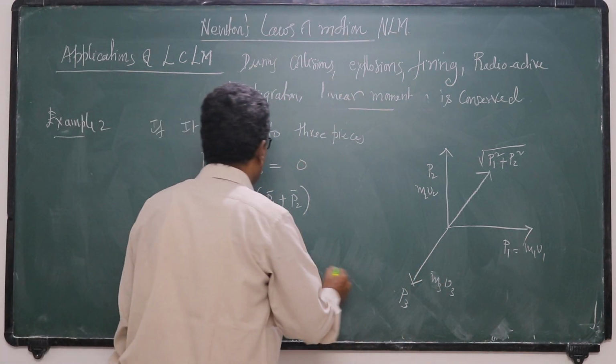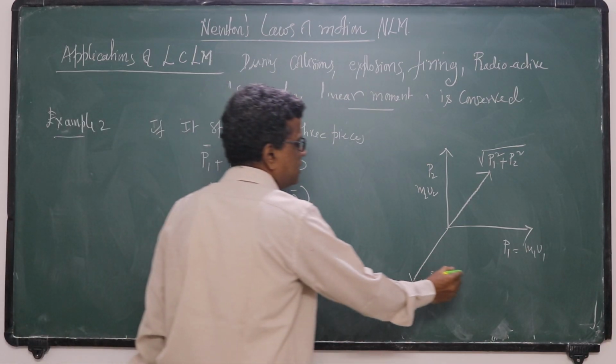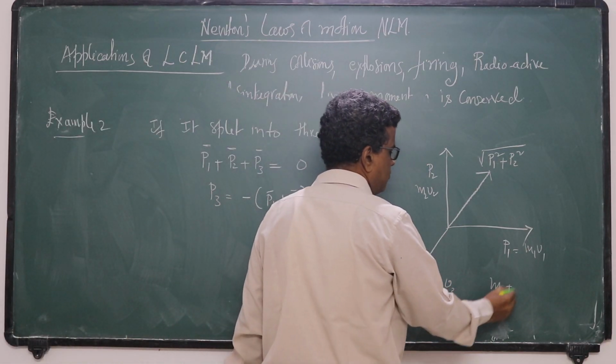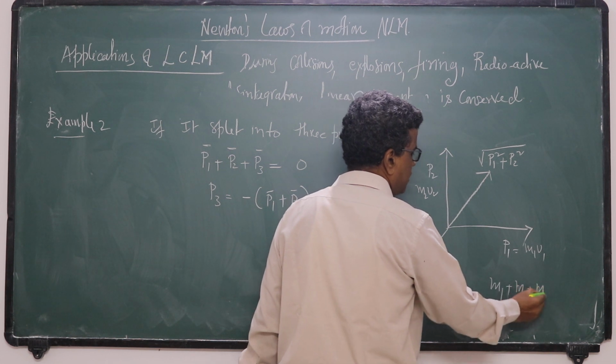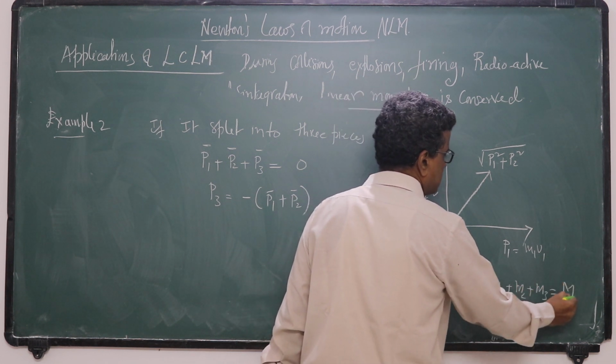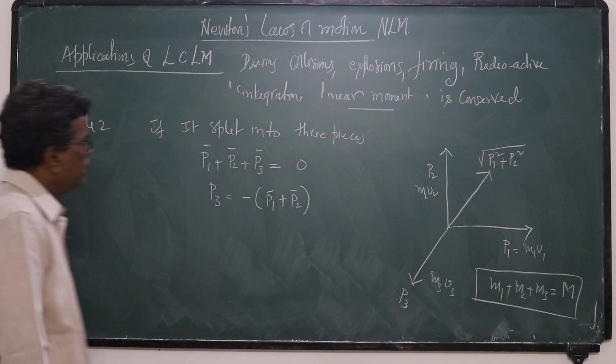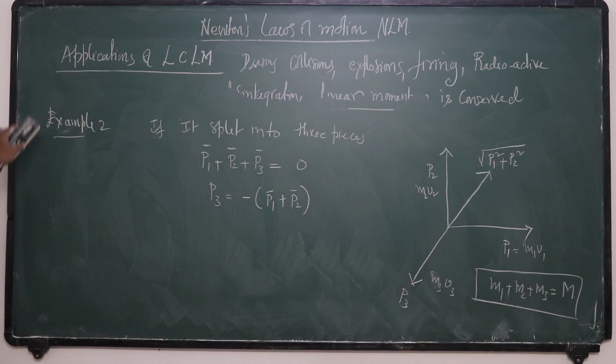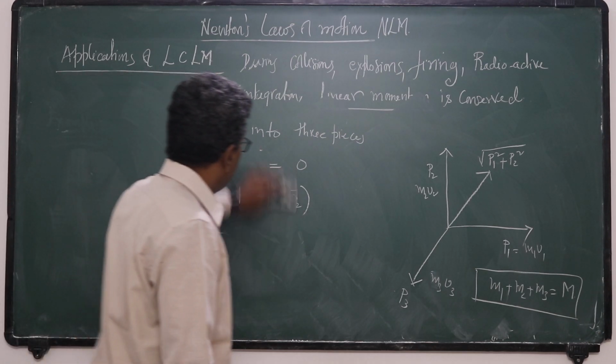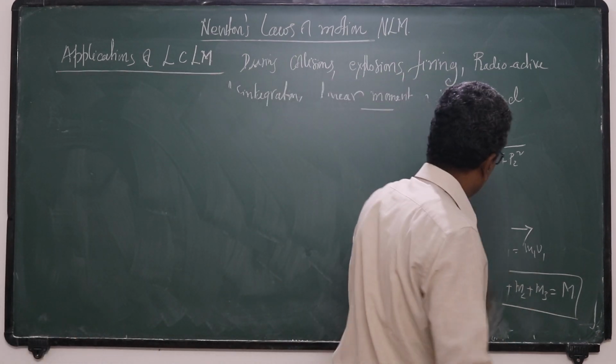The total mass M1 plus M2 plus M3 is equal to the total mass of the bomb. So here also momentum is conserved. This is the second example.